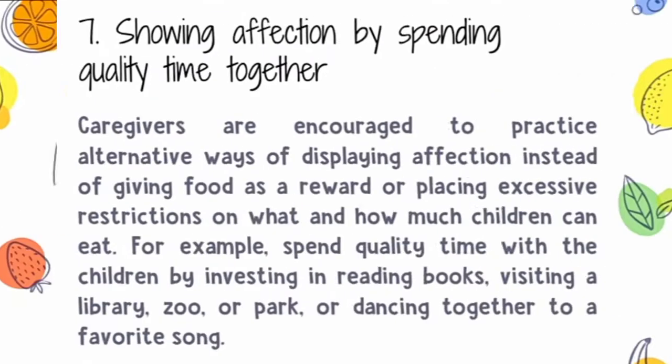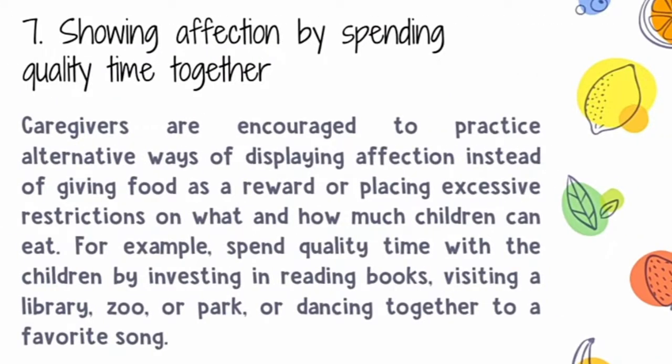Number seven is showing affection by spending quality time together. Caregivers are encouraged to practice alternative ways of displaying affection instead of giving food as a reward or placing excessive restriction on what and how much children can eat. For example, spend quality time with the children by reading books, visiting a library, zoo, or park, or dancing together to a favorite song.